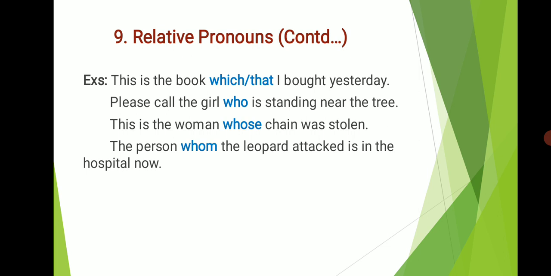Second example: please call the girl who is standing near the tree. So here the word who is a relative pronoun which is used to introduce a relative clause. So you are asked to call the girl who is standing near the tree. Third example: this is the woman whose chain was stolen. So here the word whose is a relative pronoun. It tells us about the woman whose chain was stolen. So here we get the information about the woman whose chain was stolen.